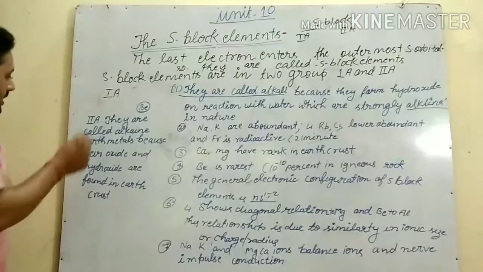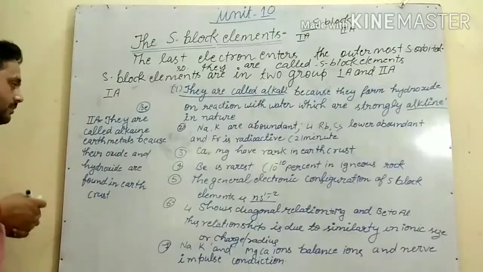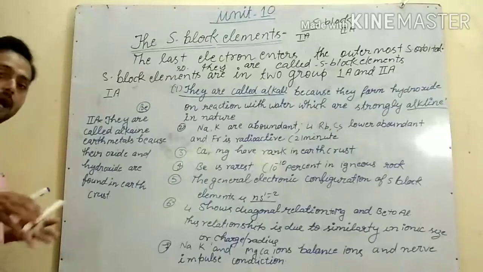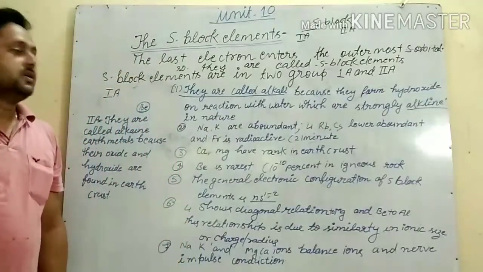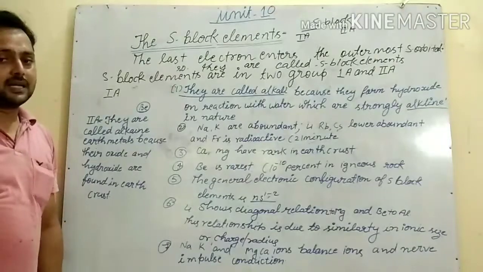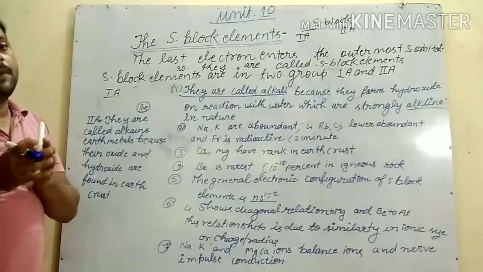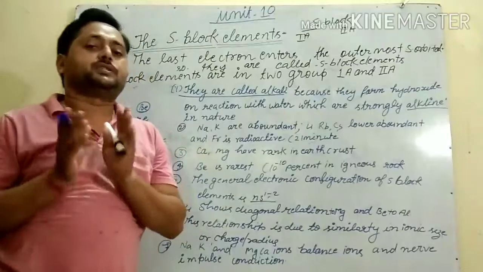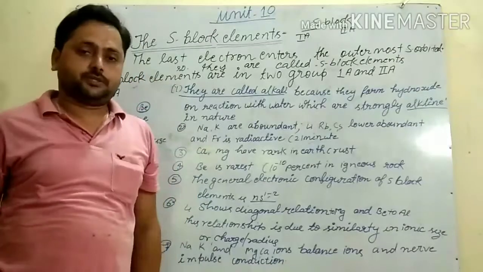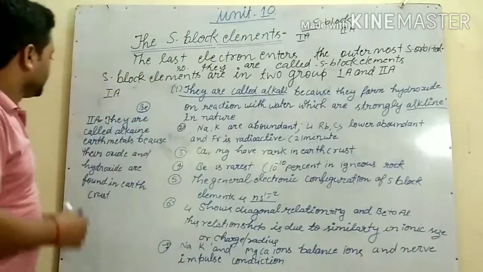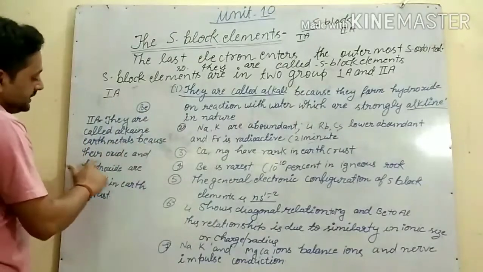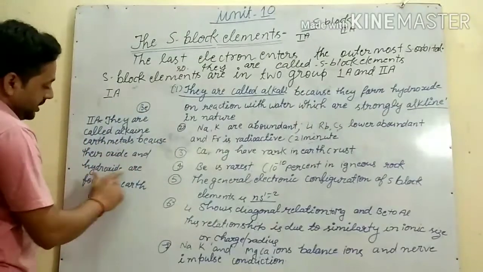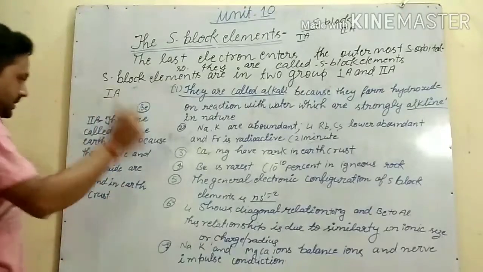Second A elements are called alkaline earth metals. So why are they called alkaline earth metals? Because their metal oxides and hydroxides are found in the earth crust. They are called alkaline earth metals because their oxide and hydroxide are found in the earth crust.